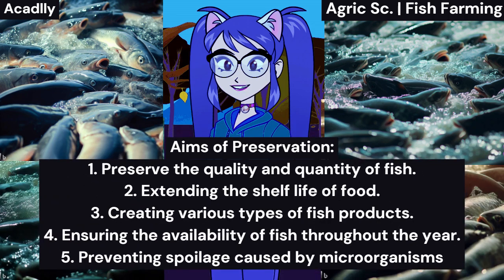Aims of preservation. The aims of preservation include: 1. Preserve the quality and quantity of fish. 2. Extending the shelf life of food. 3. Creating various types of fish products. 4. Ensuring availability of fish throughout the year. 5. Preventing spoilage caused by microorganisms.